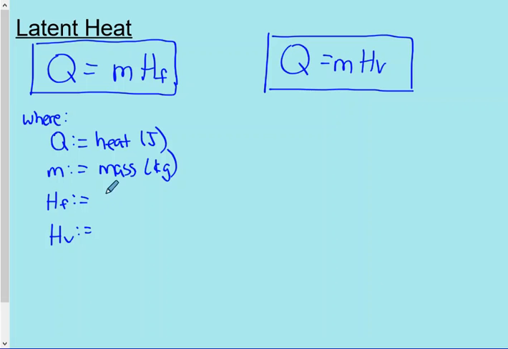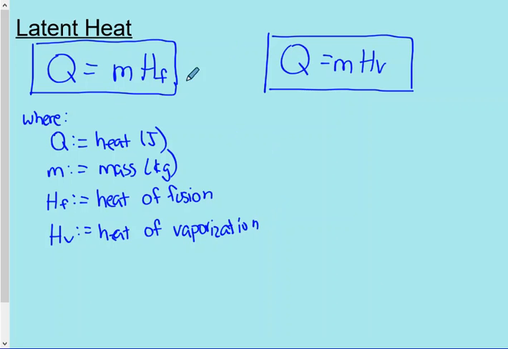So the F stands for fusion, and the H stands for heat. So this is the heat of fusion, and this is the heat of, and now the V stands for vaporization. Each of these corresponds to one of our flat portions on our graph.